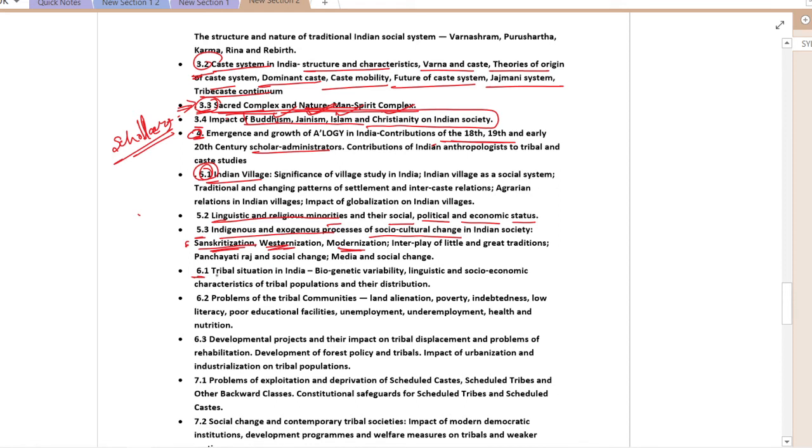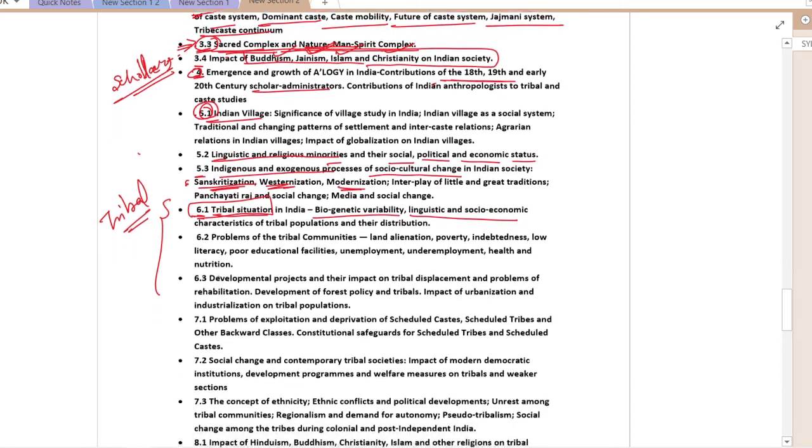In 6.1 we will start doing tribal. This is important in order to study the complete thing. Indian society cannot be complete unless and until we assimilate tribal in that. Then there will be biogenetic variability, linguistic and socio-economic characteristics of the tribe.